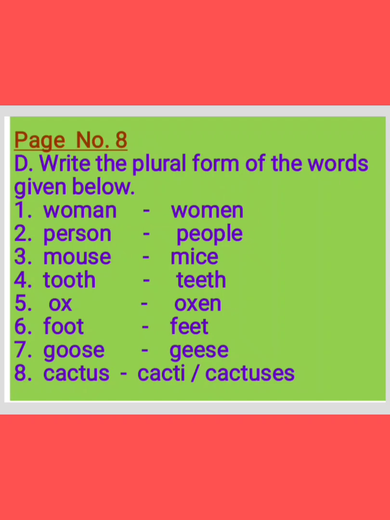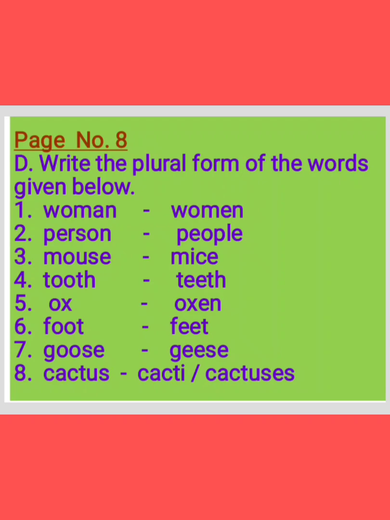And now, children, the seventh one, goose. G-O-O-S-E, goose. That is the singular. And what is the plural for it? Geese. G-E-E-S-E, geese. Goose, the plural form is geese. And the eighth one, cactus.